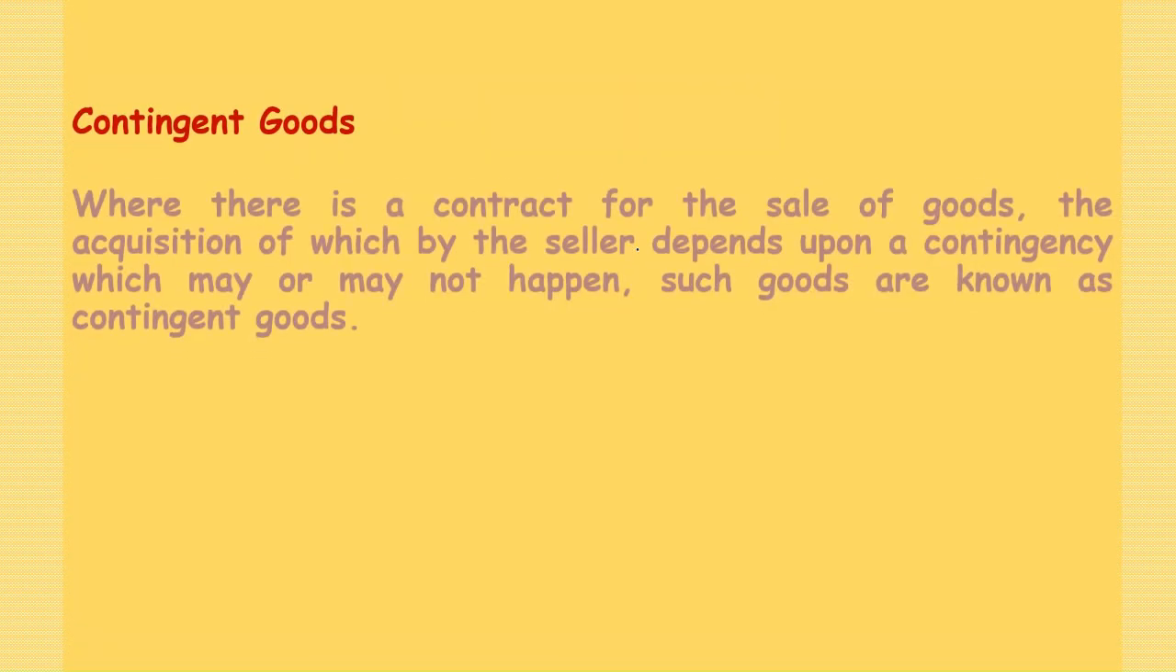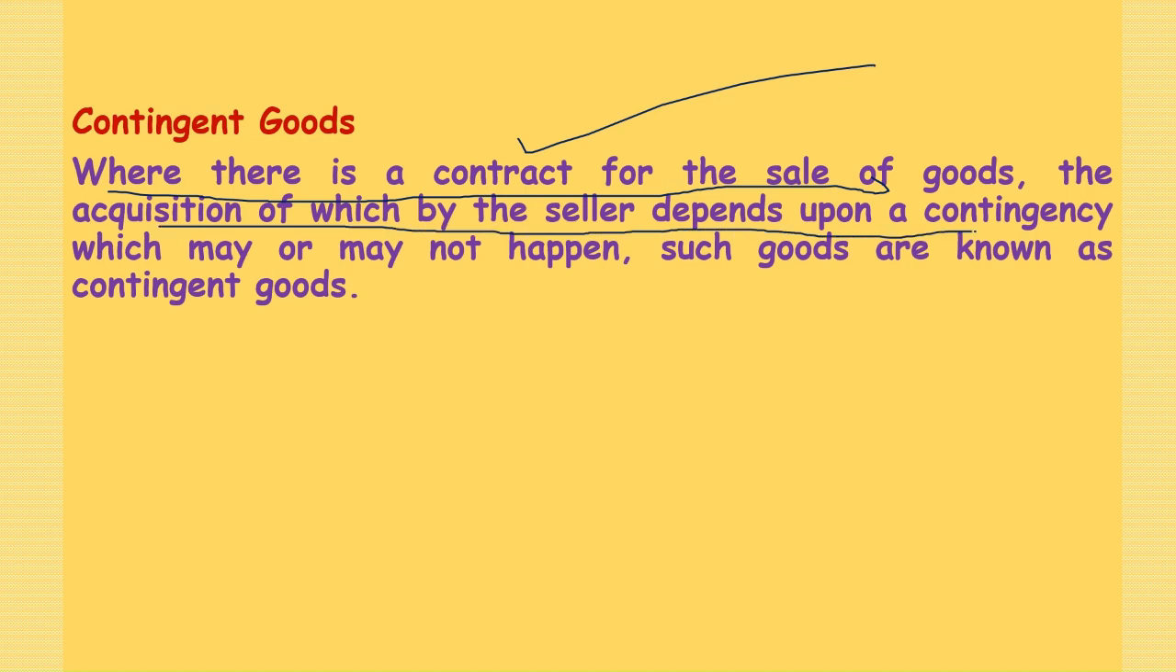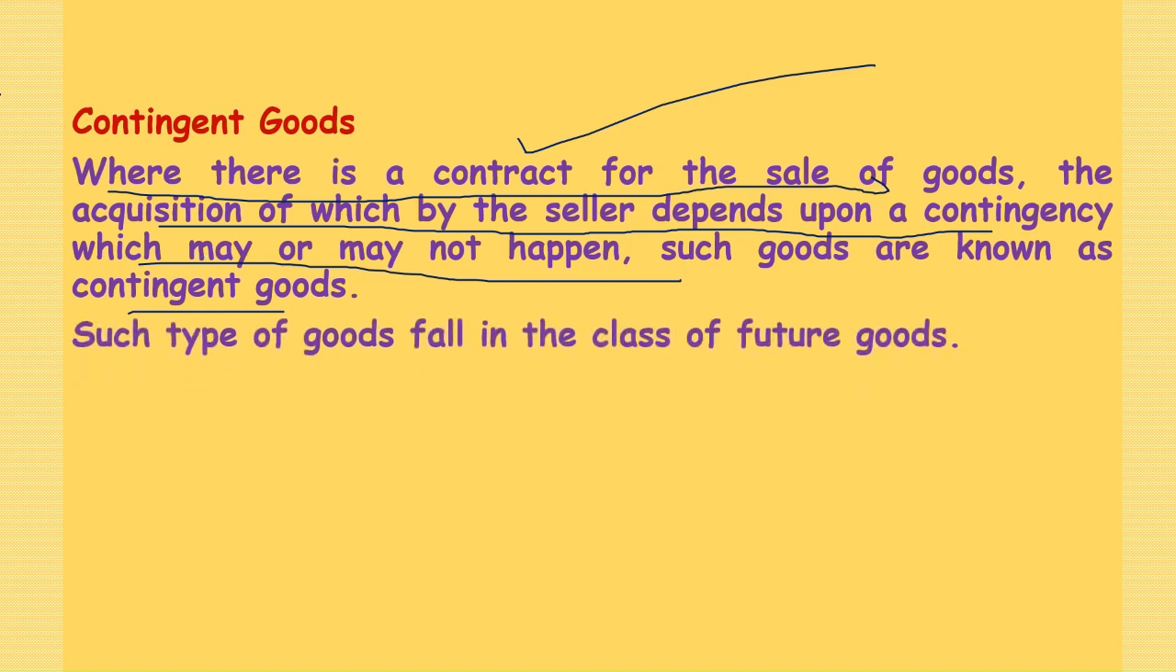Contingent goods. Where there is a contract for the sale of goods, the contract is already there for sale of goods, the acquisition of which by the seller depends upon a contingency which may or may not happen. Such goods are known as contingent goods. Such type of goods fall in the class of future goods.